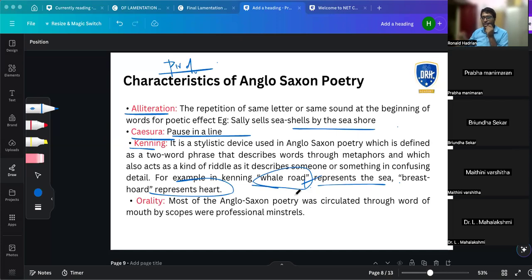You understand, right? In those days, instead of saying sea, they would say whale road. So it's basically the road of the whale. And instead of saying heart, they will say breastbone, because all the thoughts are inside. So that's called kenning. So alliteration, caesura, kenning, and orality.